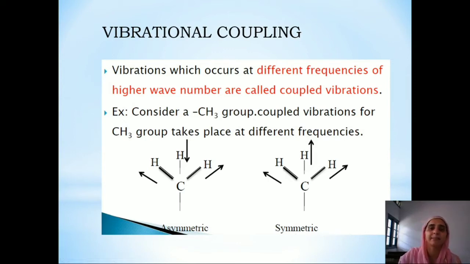We can also take the example of primary amines, where we have two NH bonds. So we will get asymmetric as well as symmetric bands for NH stretching. Also in the case of acetic anhydride, we have two carbonyl groups, so we will get two bands for CO stretching, that is asymmetric and symmetric. And in the case of the nitro group also, we have two NO bonds, so the vibrations of these two bonds will couple to give asymmetric as well as symmetric bands.